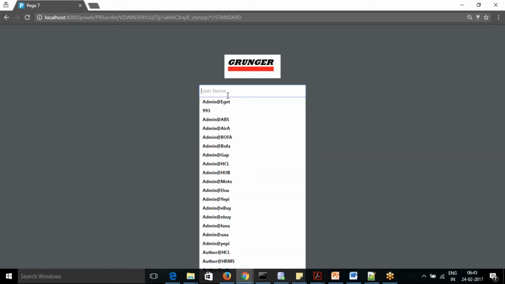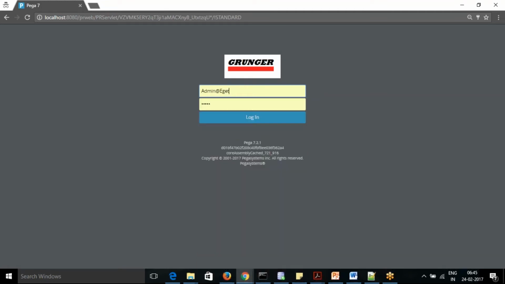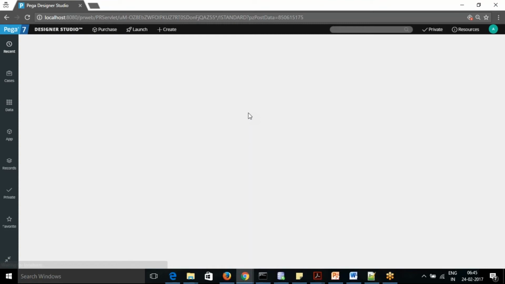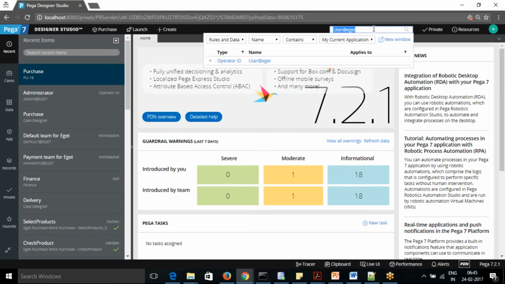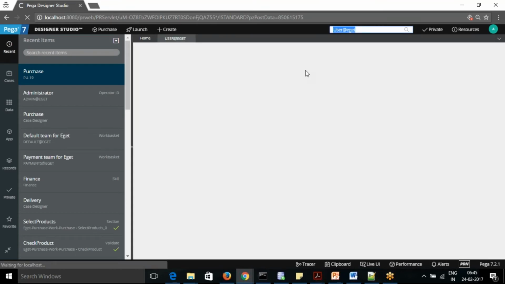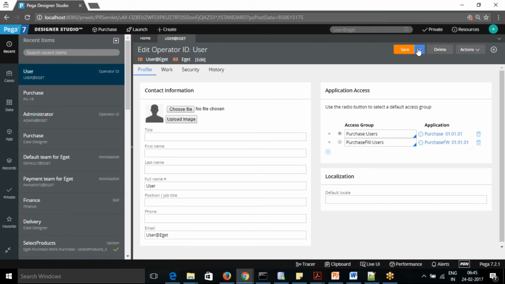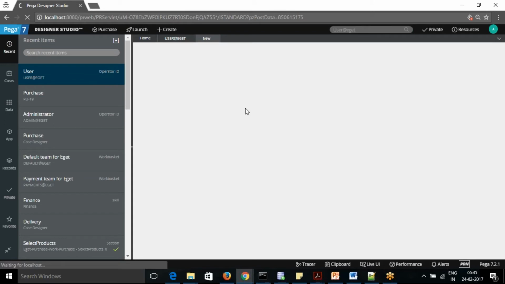I know admin has the access, but if I go with the admin, actually I have access to everything. I can go with that approach. But no, we're going to create a different user itself. Okay. So let's say I'm going to log in with the admin here. Then I look for user at the rate of Git. Okay. And I'm just doing the save as.